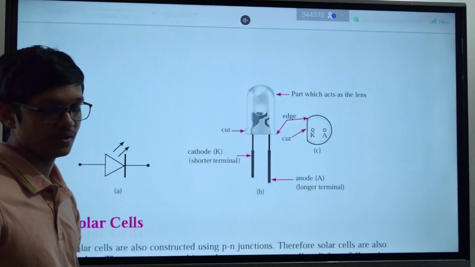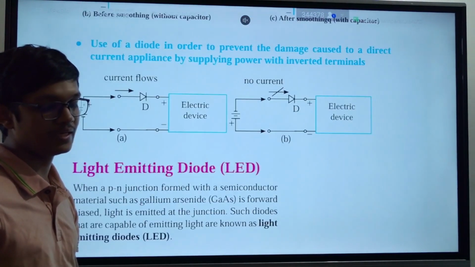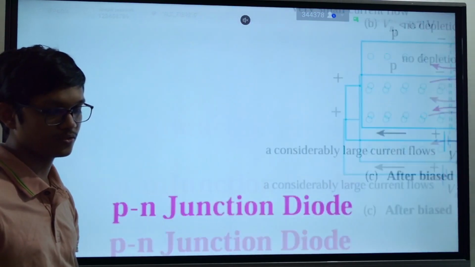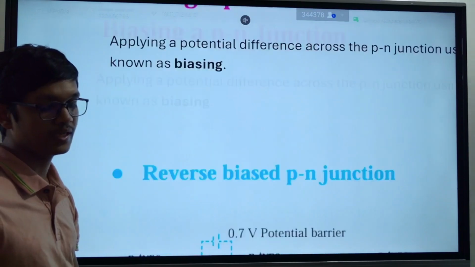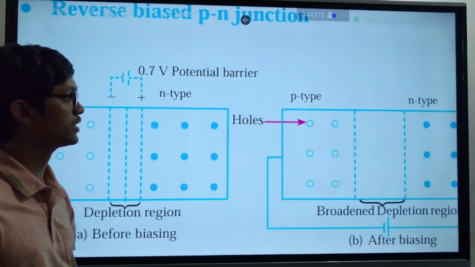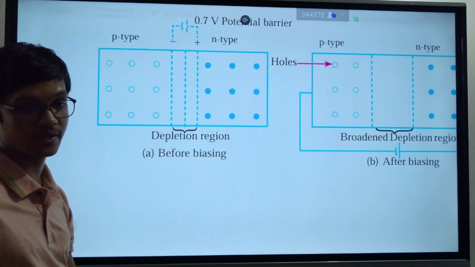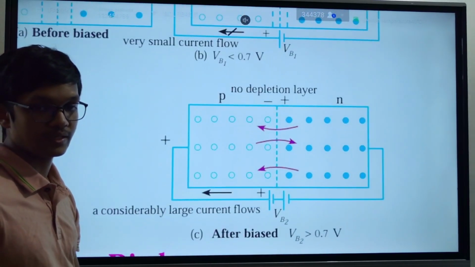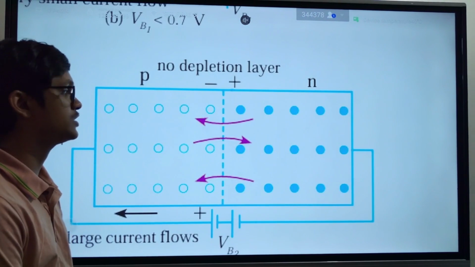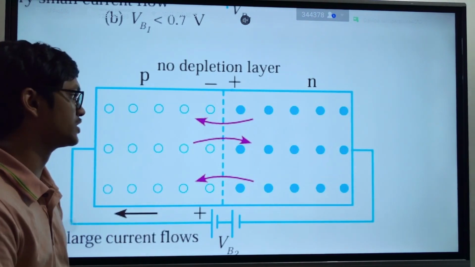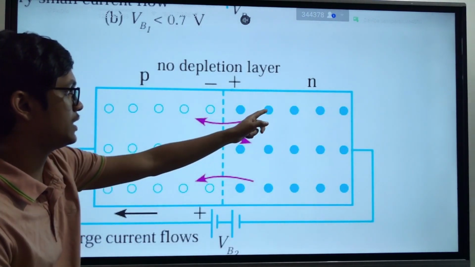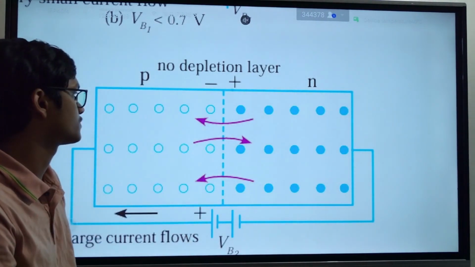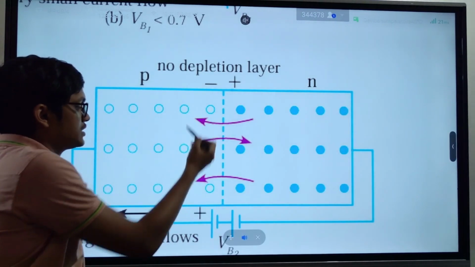Okay, so this is an LED. An LED is again a PN junction. To give a very brief description, it's again a PN junction diode. But what is nice is that in LEDs they have made this PN junction in a specific way such that when an electron falls into a hole, it releases some energy out.